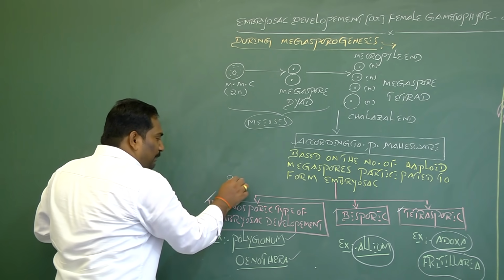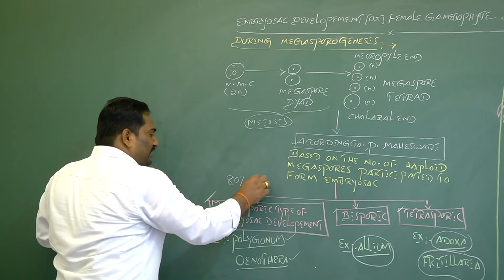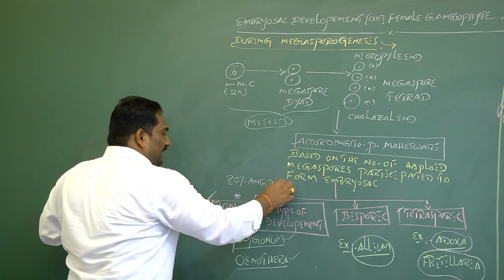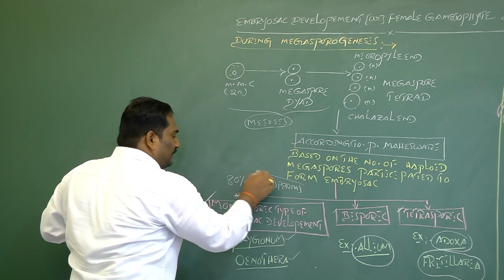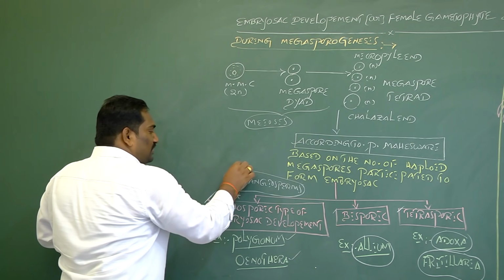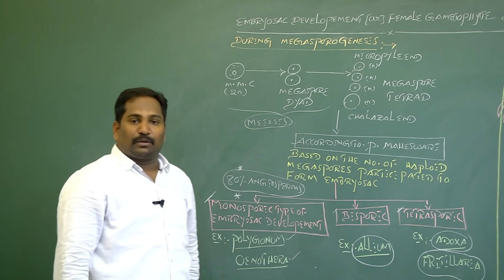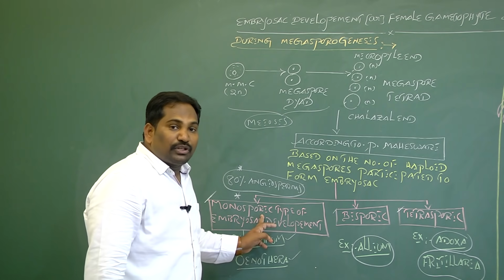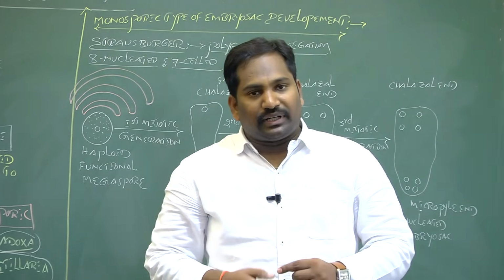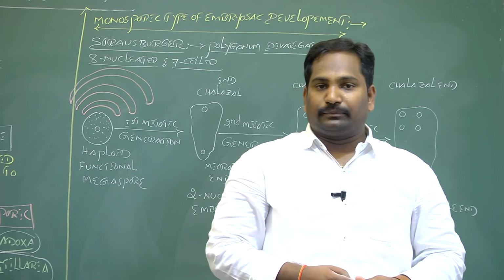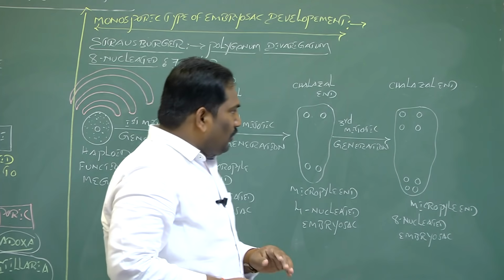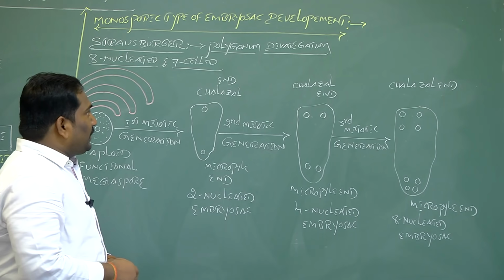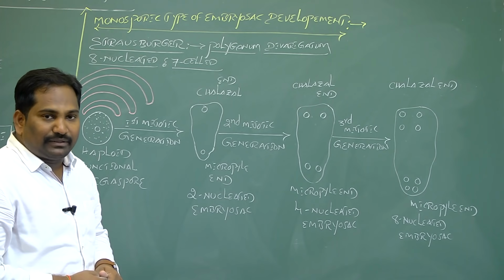Nearly 80% of angiosperms, or flowering plants, have monosporic type of embryo sac development. Let's discuss monosporic type of embryo sac development, or female gametophyte development.